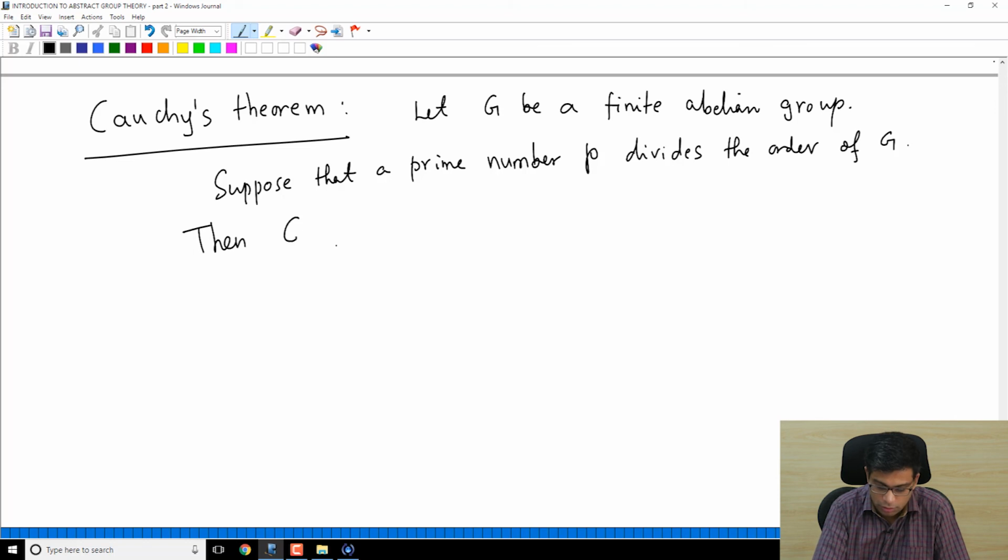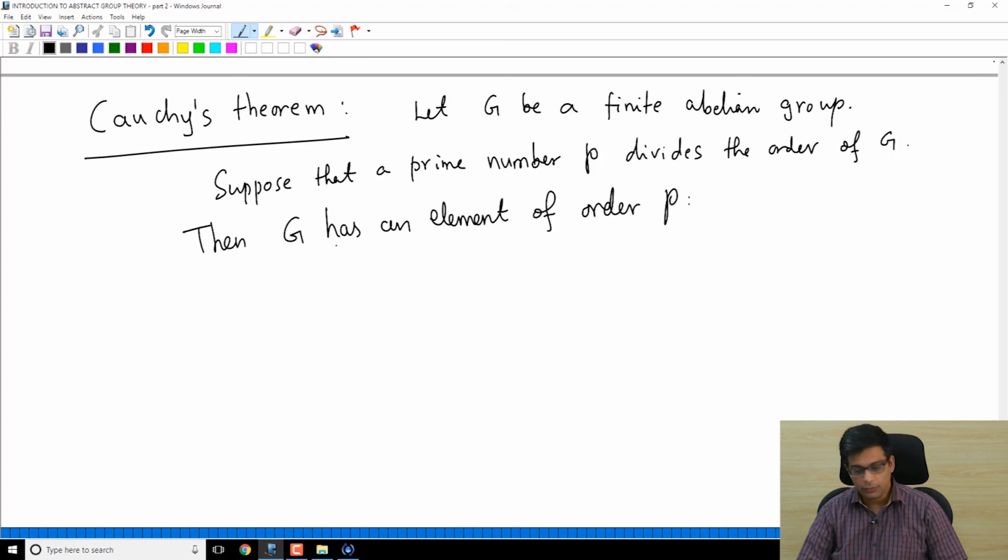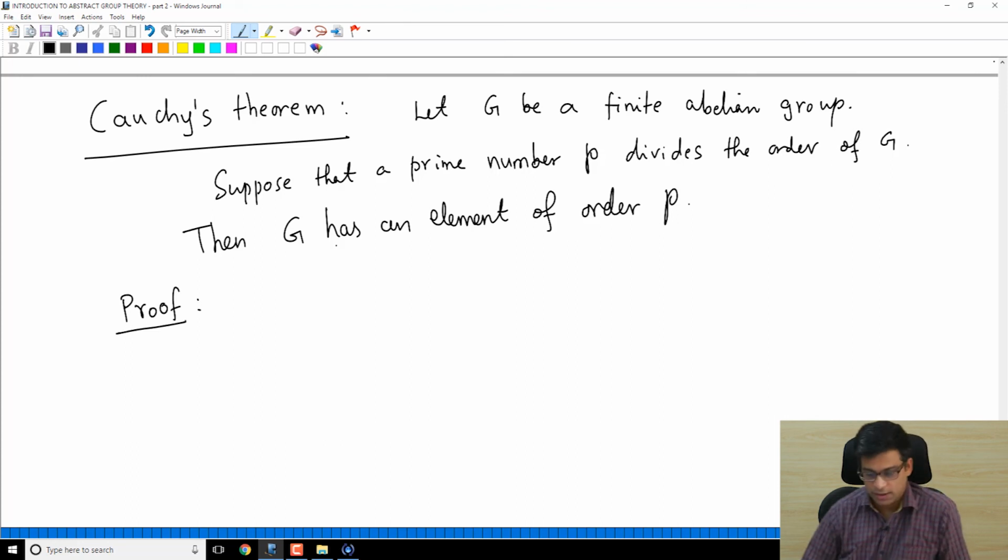Then G has an element of order P. So this is Cauchy's theorem. We will first prove this and then look at why this is a surprising statement. If G has an element of order P, it's a strong condition on the group. And it's important to note that P must be a prime number. All this we will see after we prove the theorem and see where we use the prime number hypothesis.